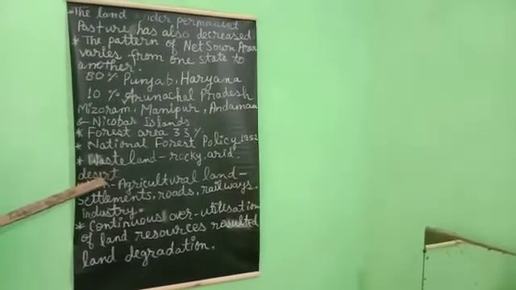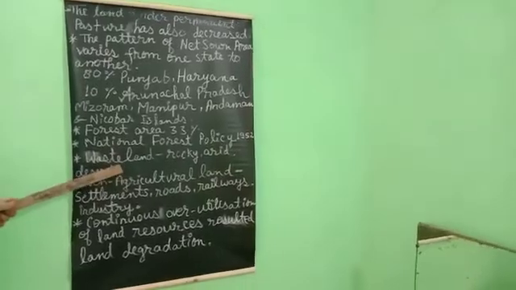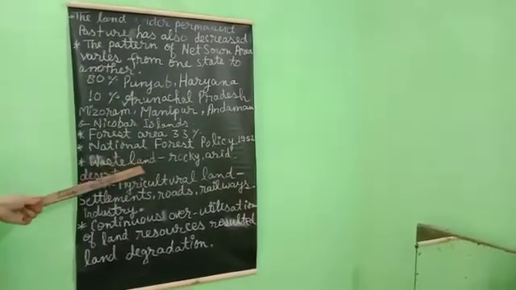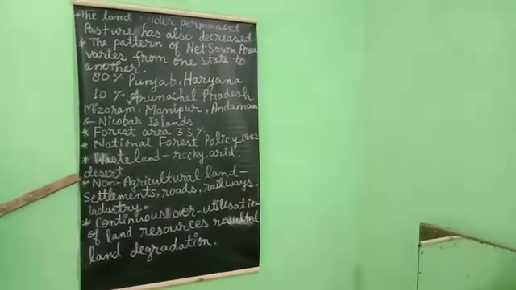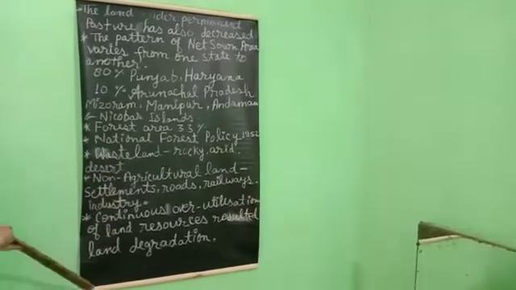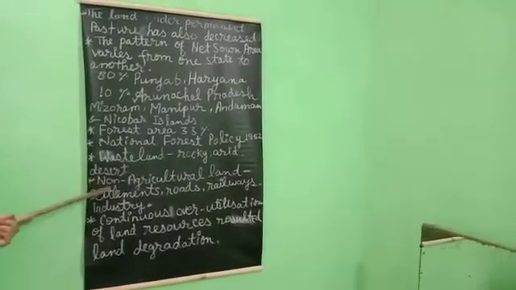And wasteland means rocky, mountainous areas, and arid land which is dry with little moisture, and hot and cold deserts. These are included as wasteland, which is not suitable for agricultural production.